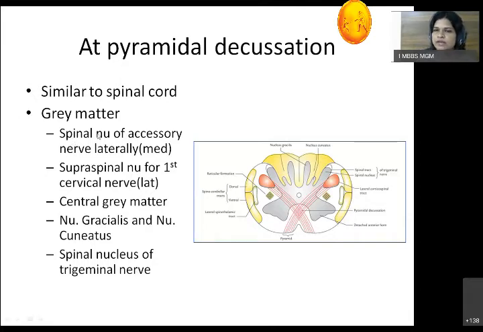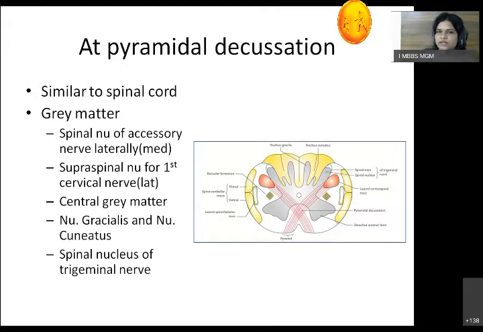Now this gray matter contains the spinal nucleus of accessory nerve laterally. Here you are able to see the anterior median fissure. Beside that there is an elevation which is called a pyramid. This pyramid contains the fibers called the pyramidal tract or corticospinal tract.